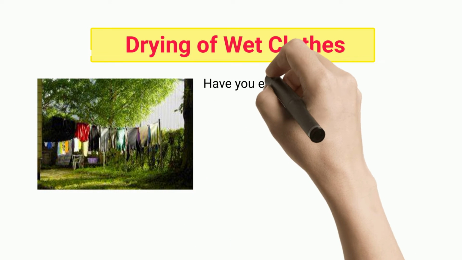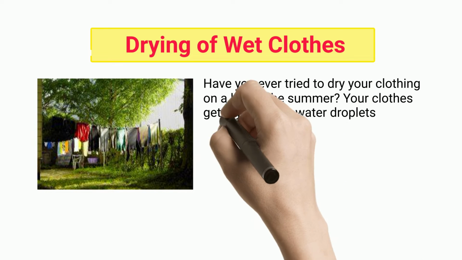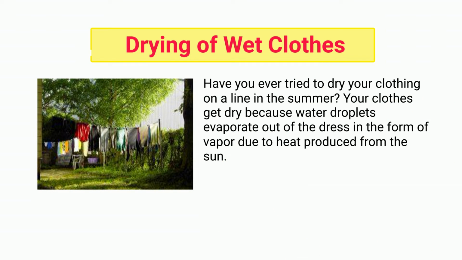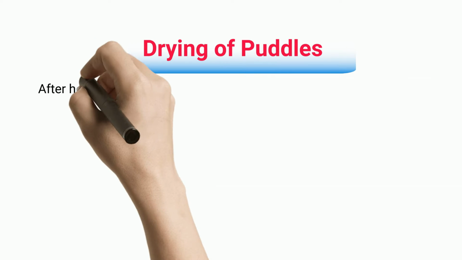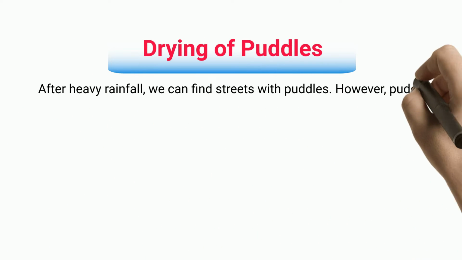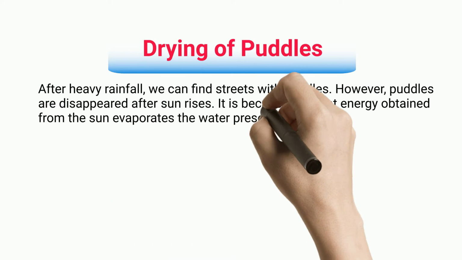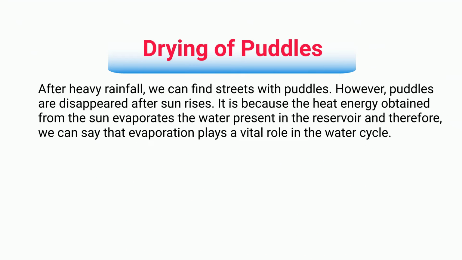Drying of wet clothes. Have you ever tried to dry your clothing on a line in the summer? Your clothes get dry because water droplets evaporate out of the dress in the form of vapor due to heat produced from the sun. Drying of puddles. After heavy rainfall, we can find streets with puddles. However, puddles disappear after the sun rises. It is because the heat energy obtained from the sun evaporates the water present in the reservoir, and therefore, we can say that evaporation plays a vital role in the water cycle.